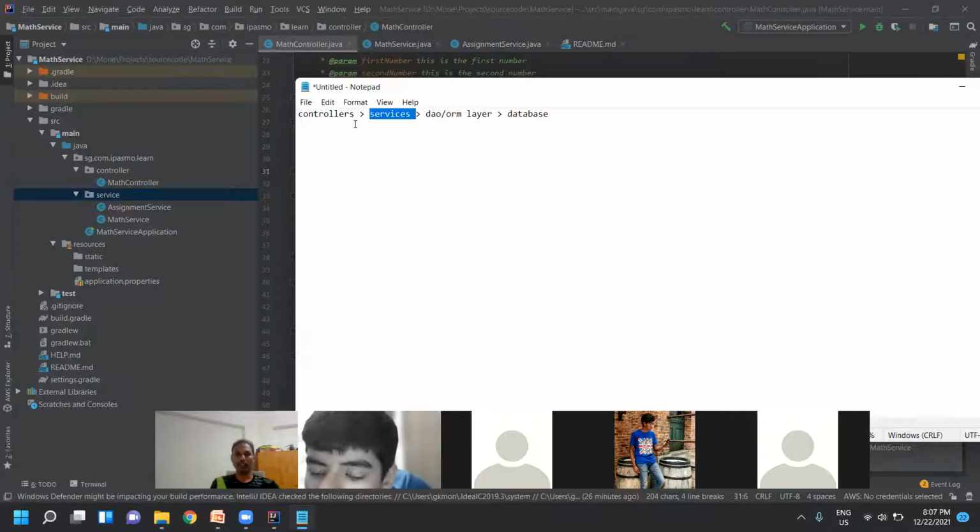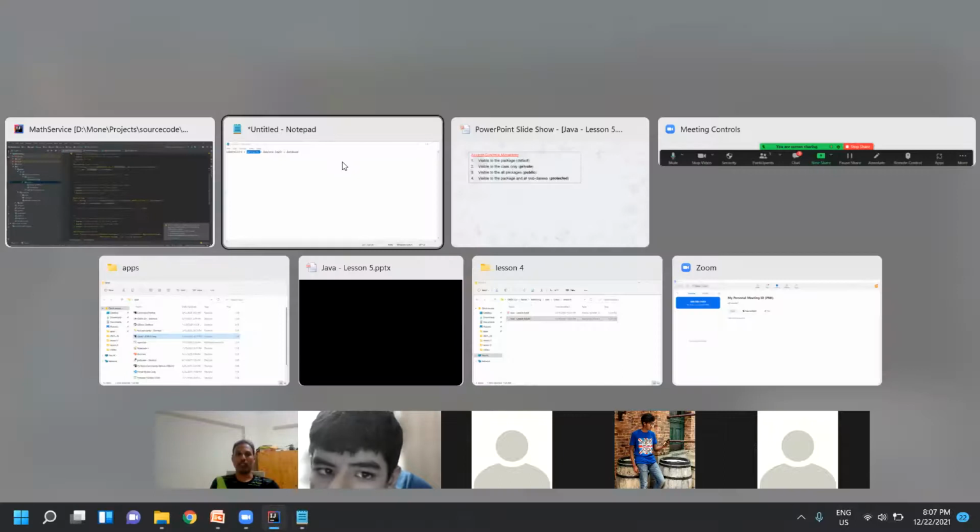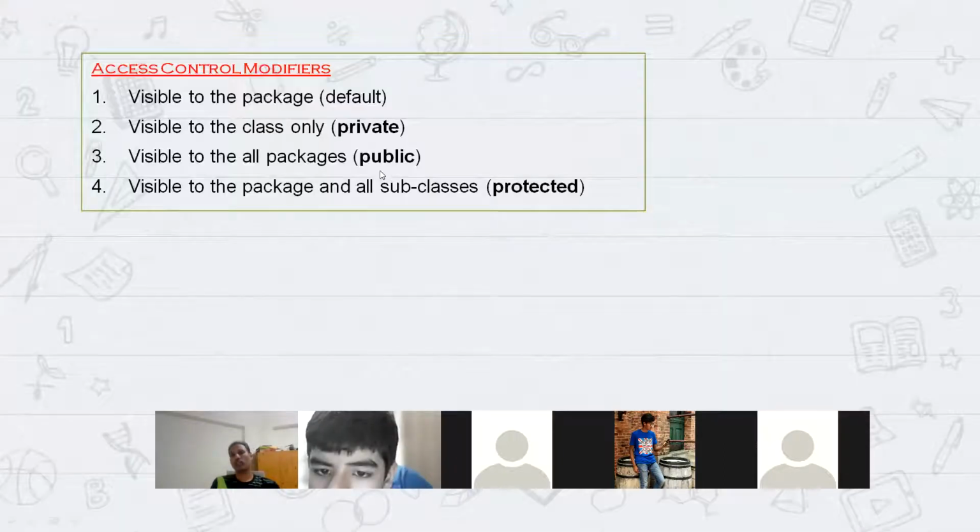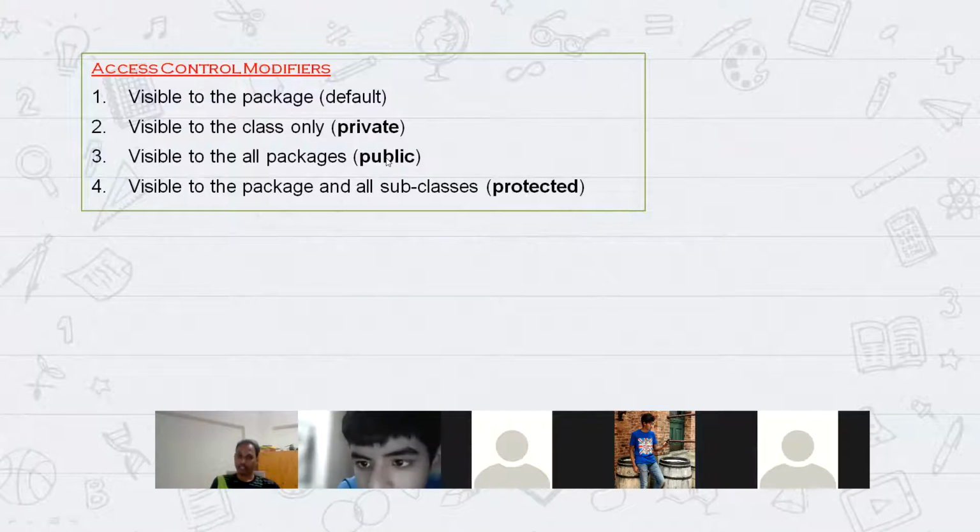So you need to create a dependency. How will you create the dependency? Using access modifiers. Which access modifier do you have to specify for your service class? Mostly public. Because the controller is in a different package, you cannot make it default. If it is in a different package, you can make it public, or protected if a subclass can inherit it. Yeah, that's it. So this is about the access modifiers.